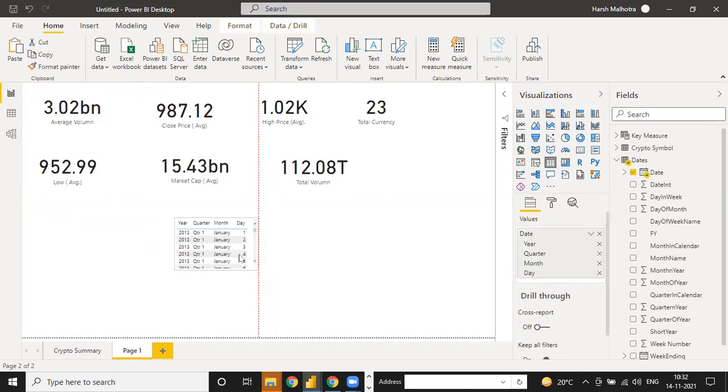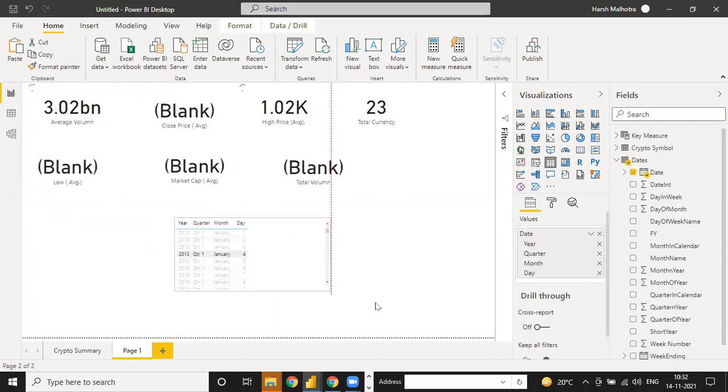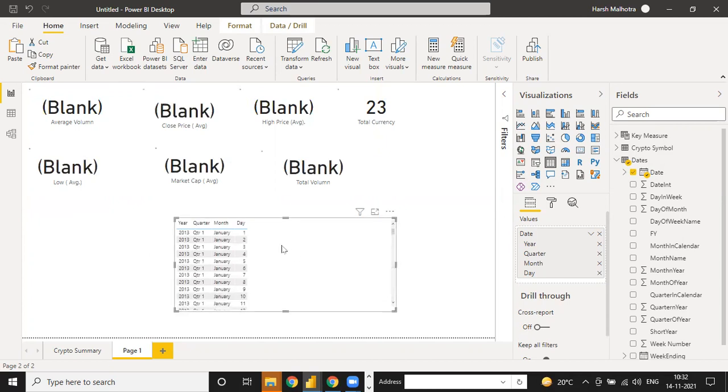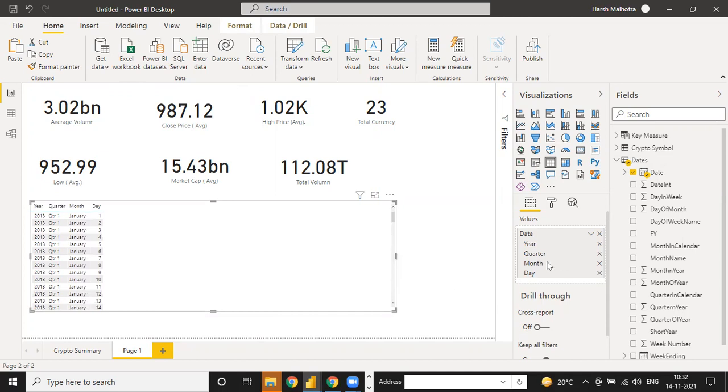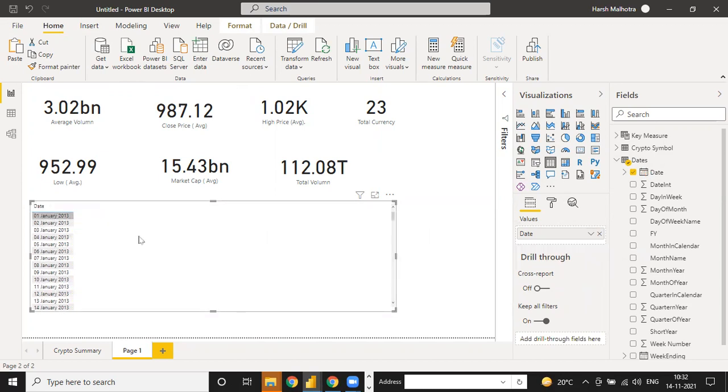You have to select this, this is your date. Go to this. I do not need the date hierarchy. I need the complete date. Click on this. I need the date in one column. I don't need the hierarchy.